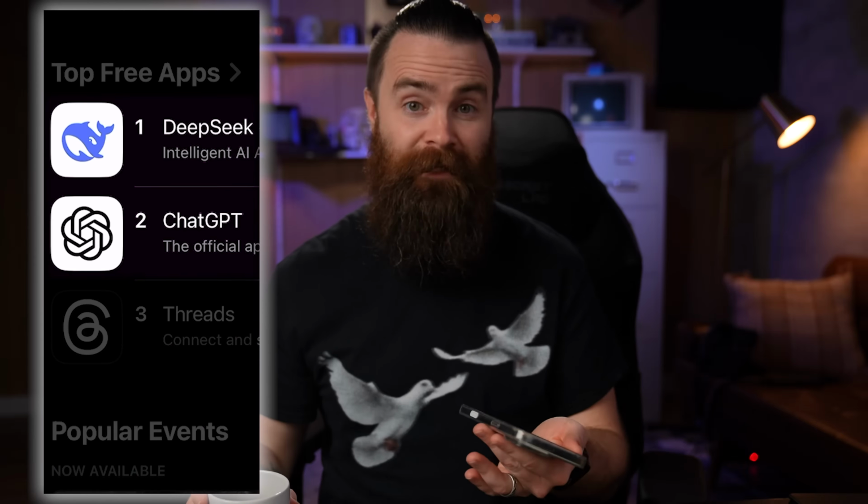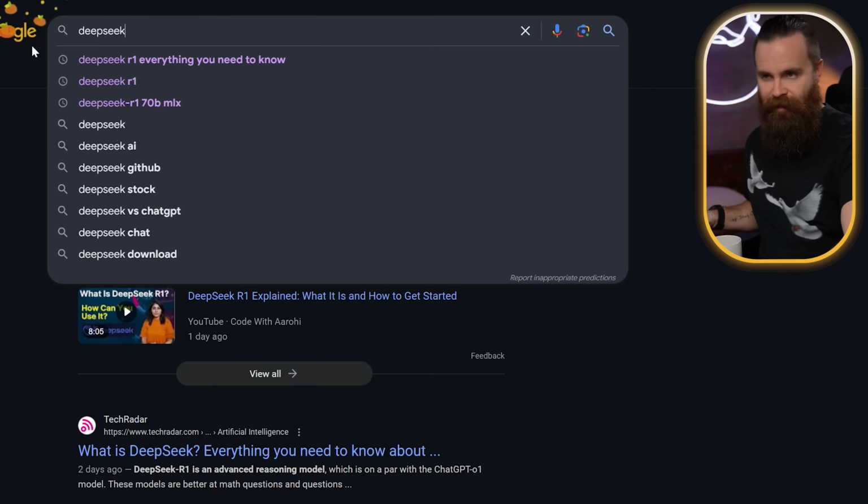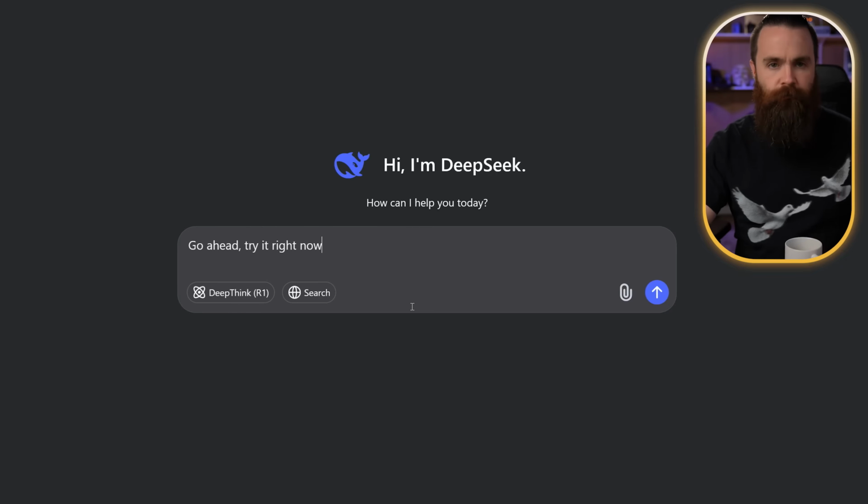Now, first of all, you don't need to run models like Deepseek R1 locally. Like right now, it's the #1 app on the App Store. It has officially taken ChatGPT's place, which is insane. And you can access it for free right here in your browser. Go ahead, try it right now. No. Don't do it.